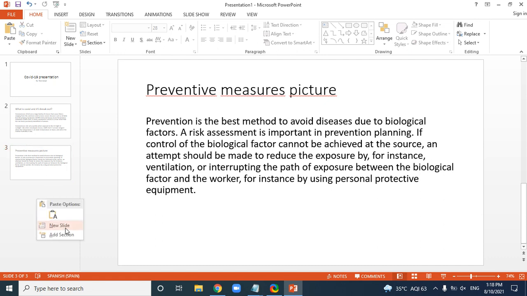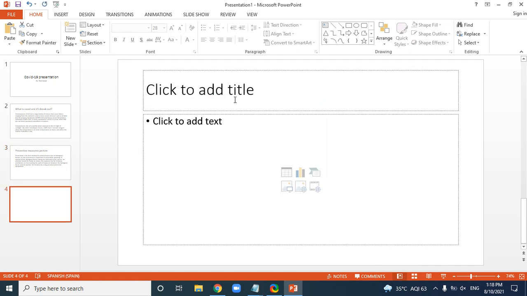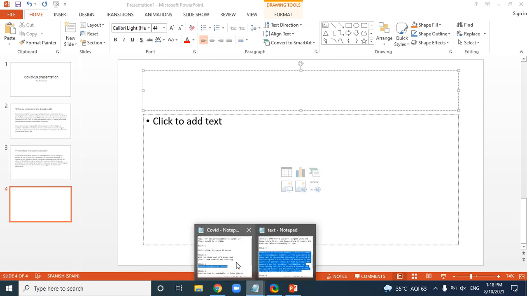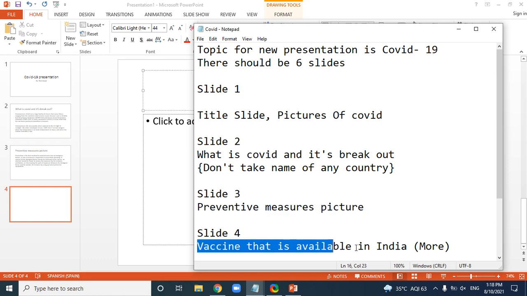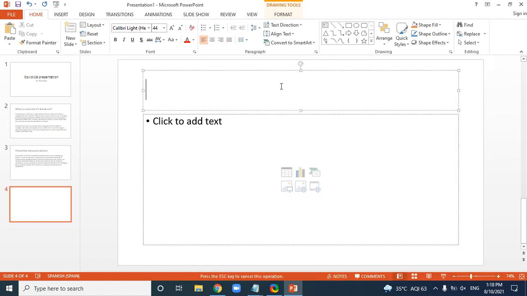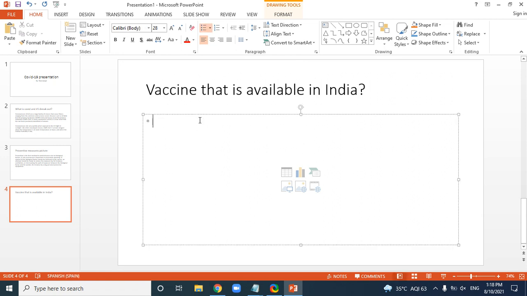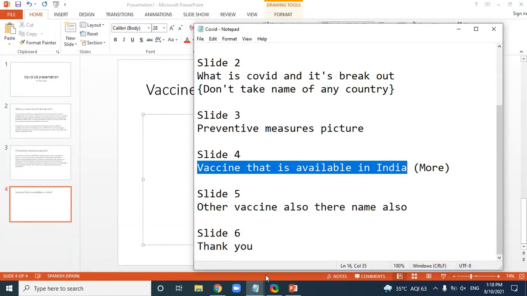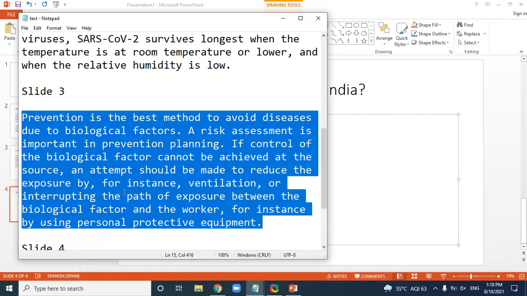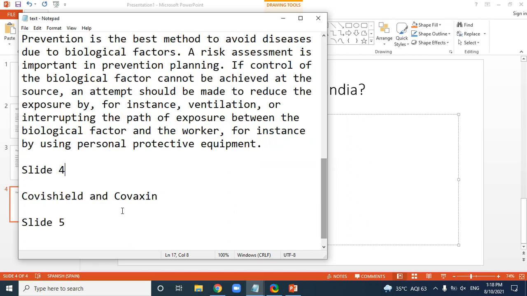I'm going to make a new slide, and then I'm going to write the question from this slide, that is, vaccines that are available in India. Copy, and I'm going to paste it. Vaccines that are available in India, question mark. Over here I'm removing the dot because I'm not writing any points. Now I am going to copy the names from slide 4.